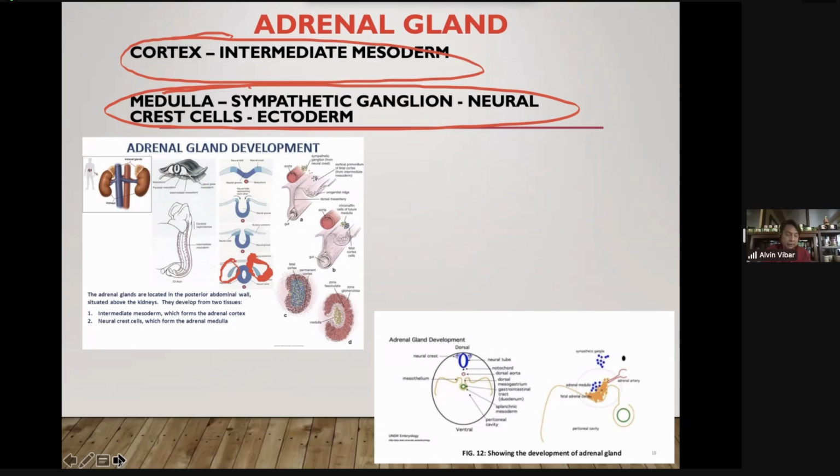Earlier during our lecture on the development of reproductive systems, we did mention, diba, the intermediate mesoderm will give rise to the urogenital ridge. The adrenal gland is also derived from the intermediate mesoderm, specifically the adrenal cortex.